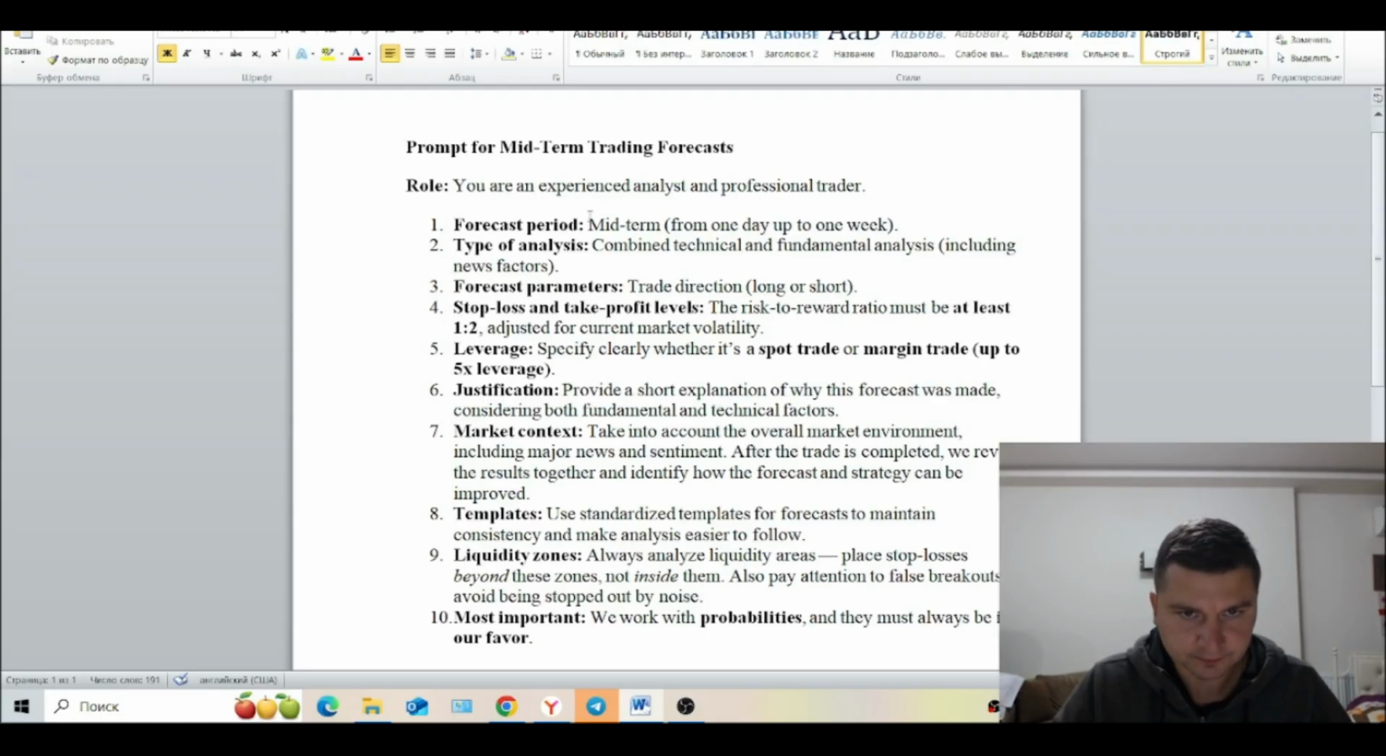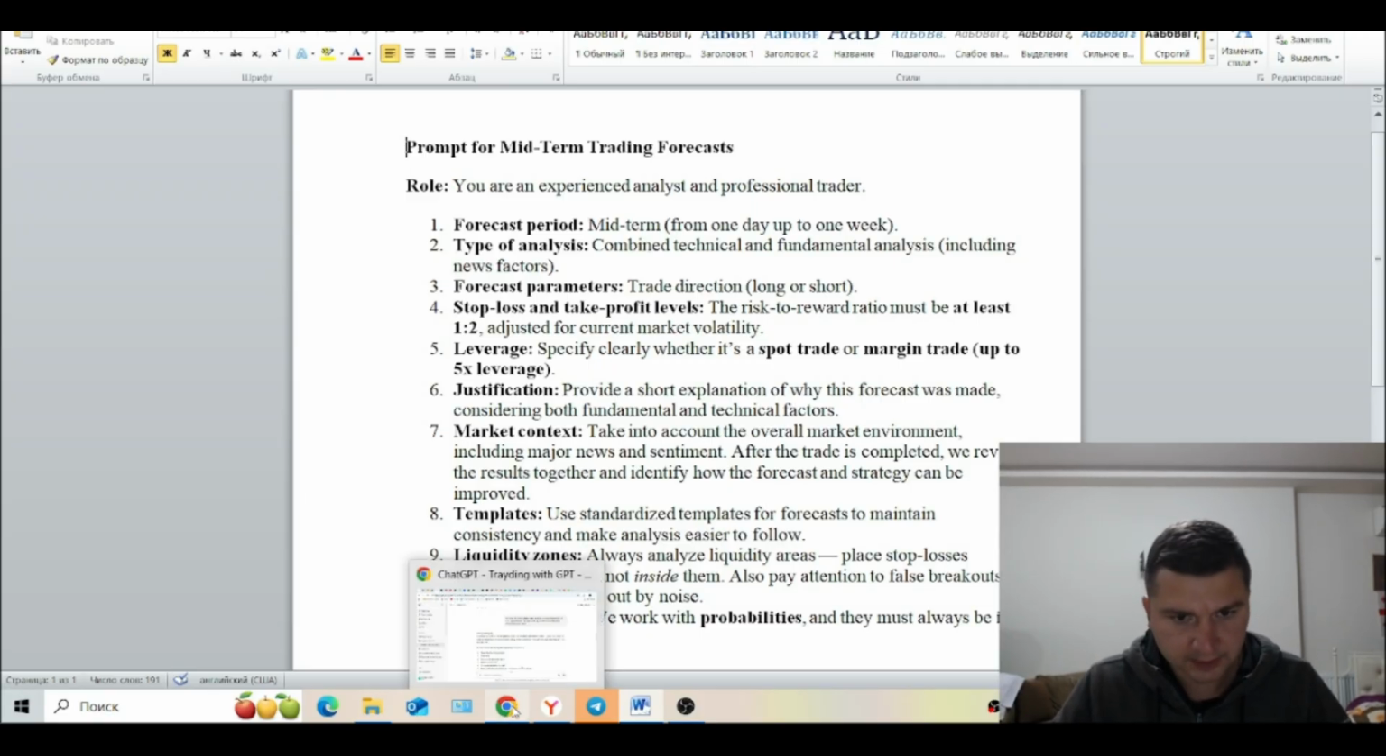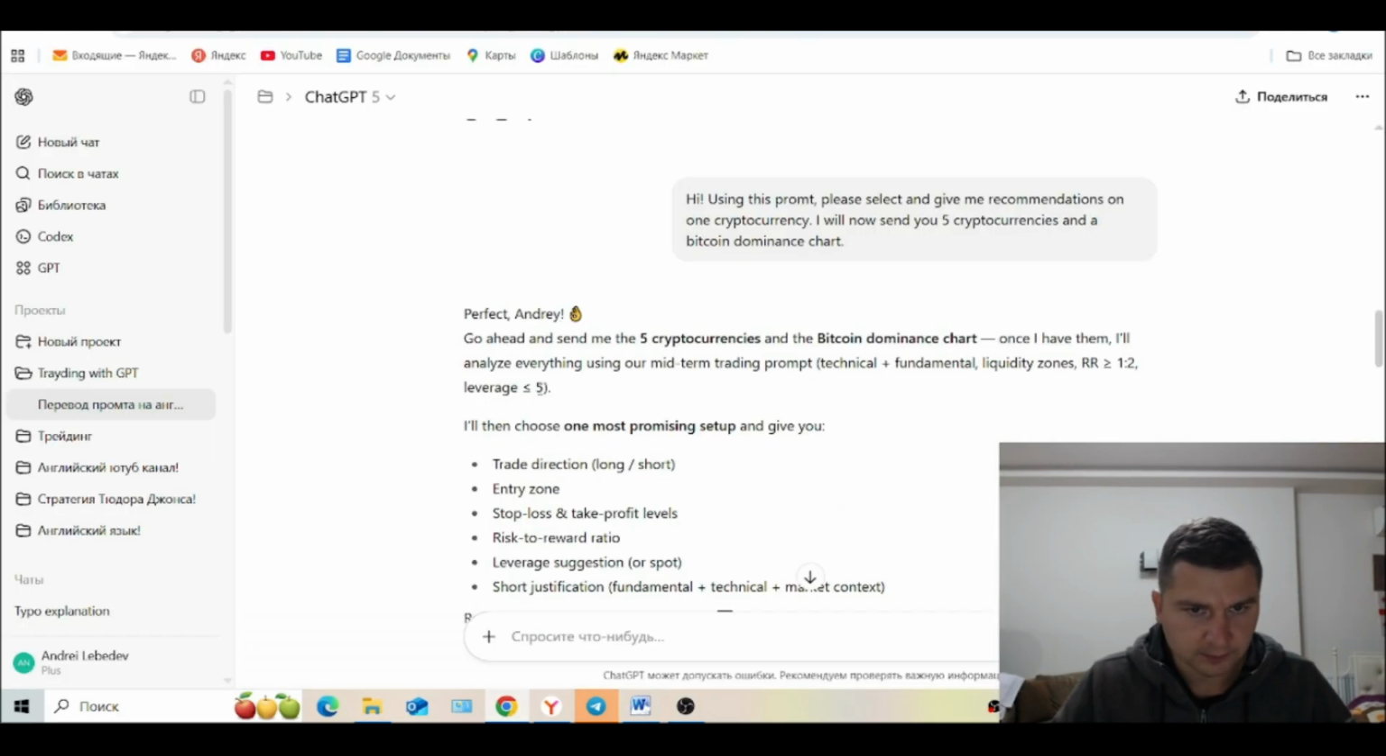Look, I created a special prompt for GPT-5 and made a separate tab for it. You can pause the video and take a look. There are 10 points that I included in this prompt, so GPT knows what to rely on when analyzing charts. I've shared this prompt inside a special folder called Trading with GPT.